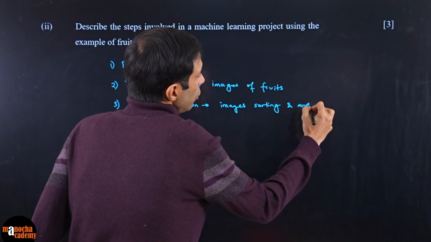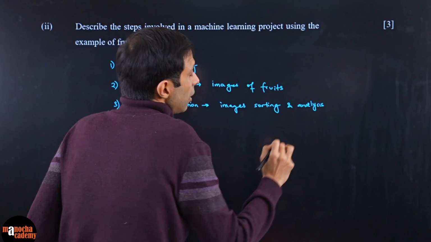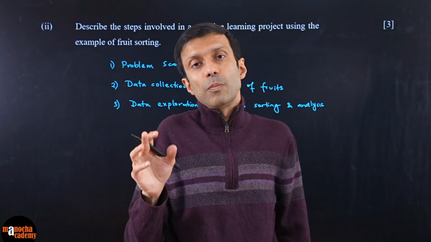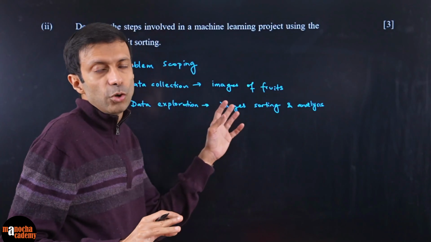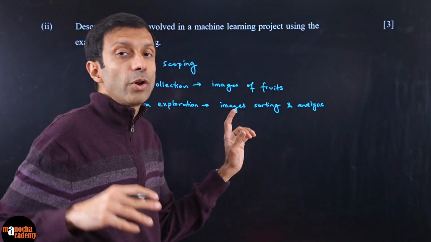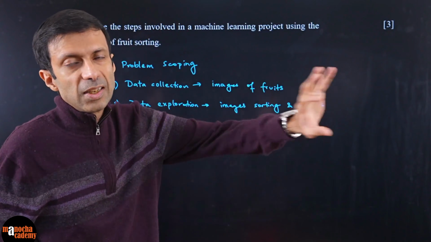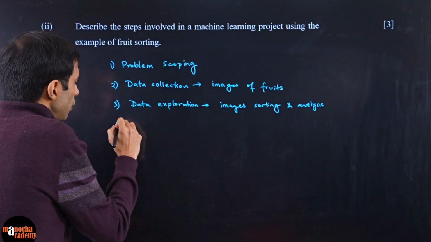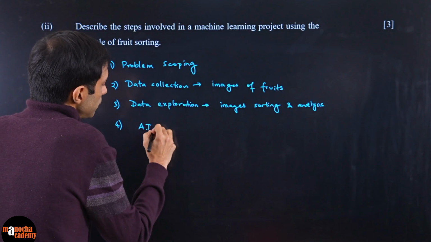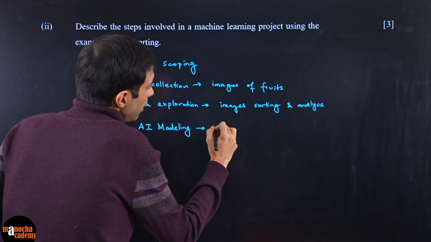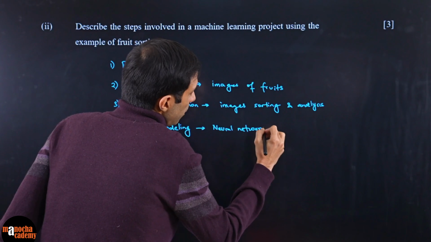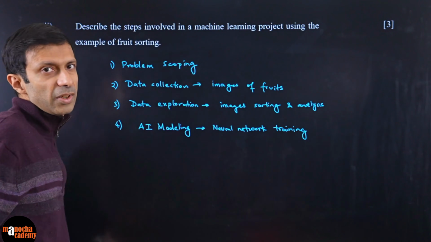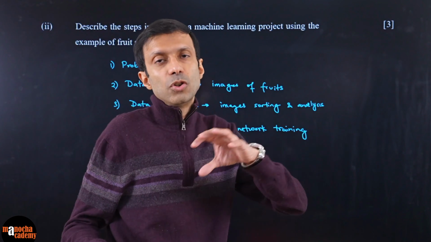Then what will you do? Let's say it is supervised, so maybe you have done labeling. Or it could be unsupervised. At least you have labeled: these are my oranges, these are my apples, and these are my mangoes, and so on. Then your next step is AI modeling. Here maybe you are training a neural network, deep learning, neural network training based on the images that you have collected for the task. So a neural network is being trained to sort it.